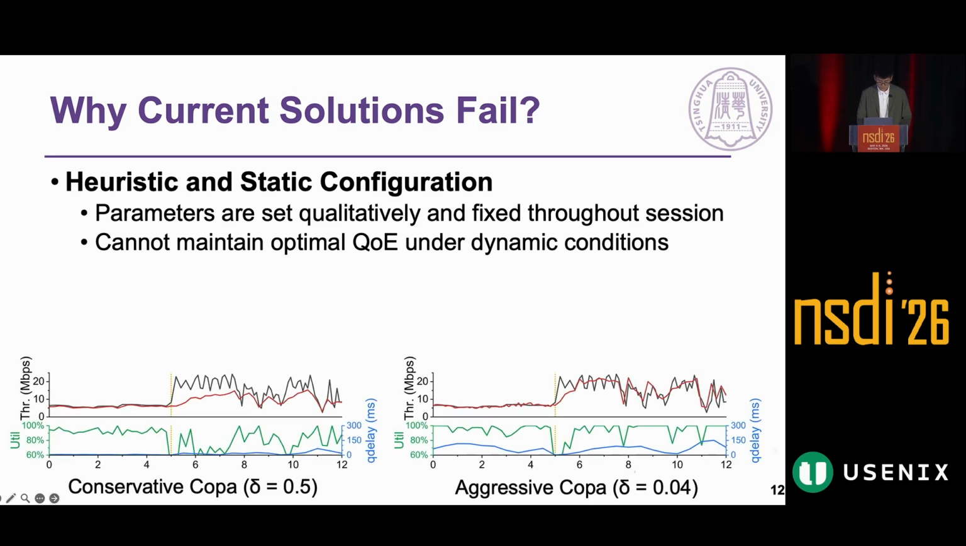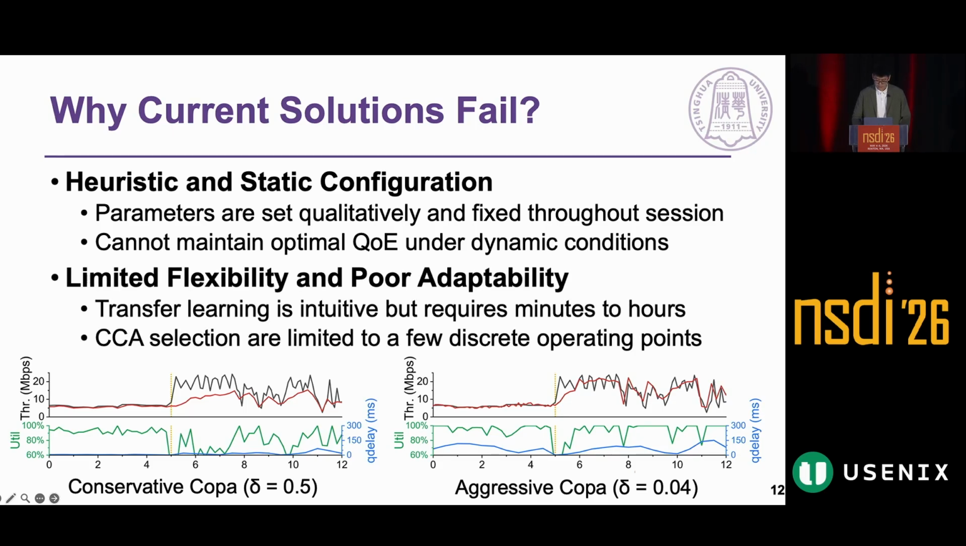For example, the figure below shows two different COPA variants. One conservative aims for low latency, and the other aggressive, desires high throughput. While the conservative method can maintain low latency, it tends to underutilize the available bandwidth and obtain lower throughput. Conversely, the aggressive method could make fuller use of the available bandwidth, but may suffer from longer queuing delays. Both methods cannot consistently maintain optimal QoE under evolving network states.